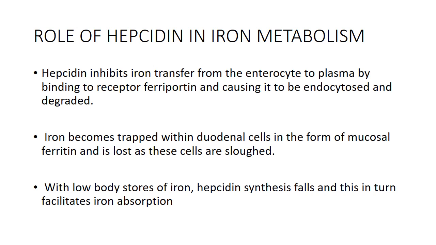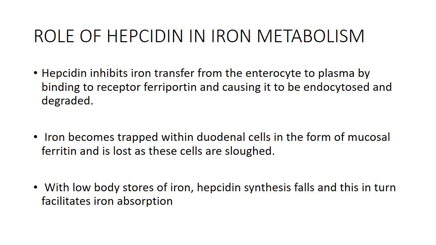So this hepcidin actually binds to the receptor which is called ferroportin in the duodenum, and this gets endocytosed in the mucosal cells of the duodenum, and then it gets sloughed off, and in this way the excess iron is lost from the body.